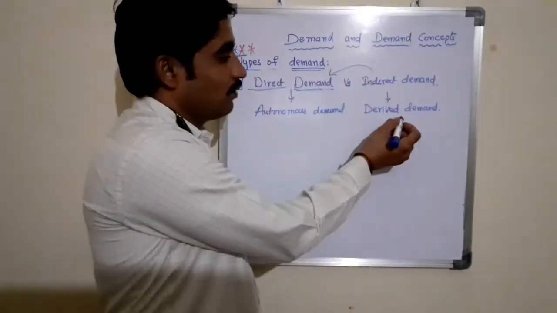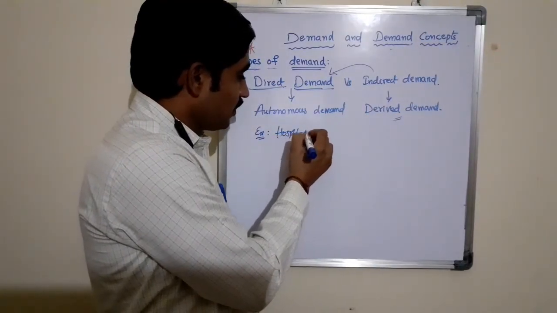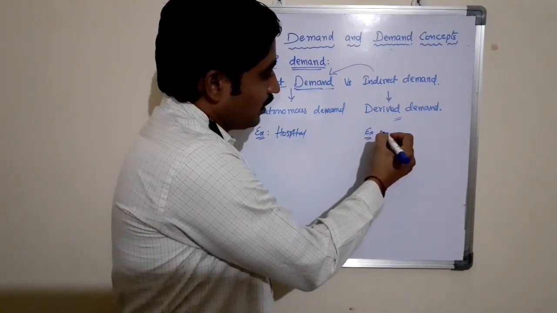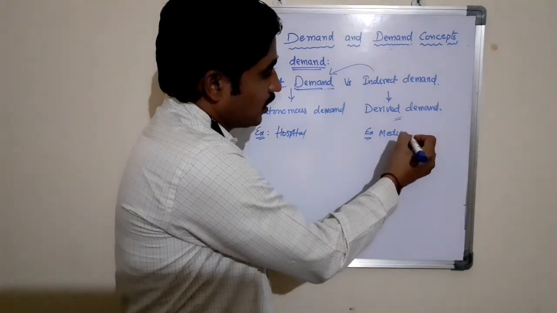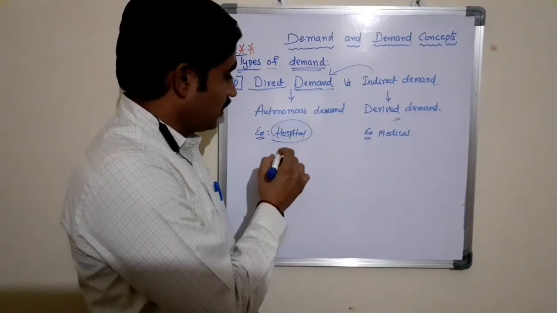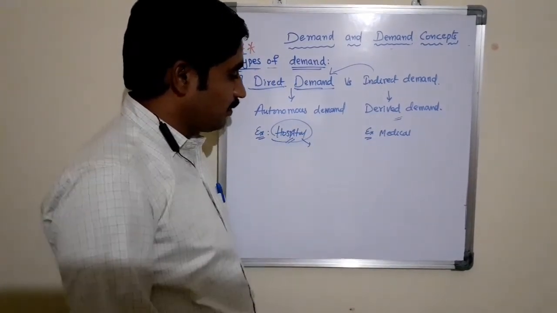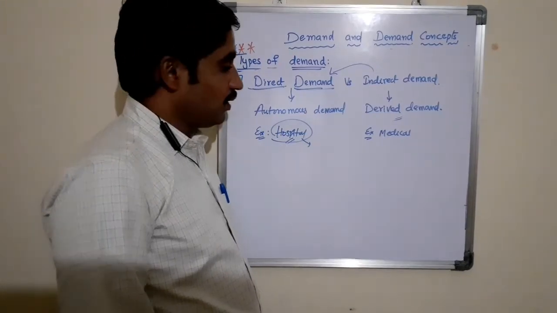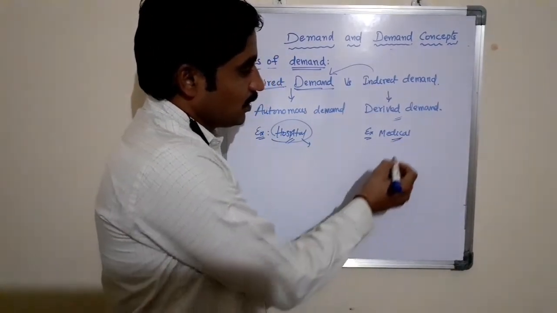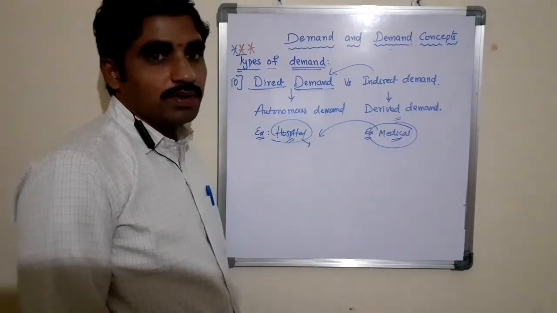Here, earlier we discussed the example of the hospital and medical shops around the hospitals. There is a demand for the hospitals from the patients, and this hospital demand may not depend on any others. Whereas the demand for the medical shop always depends on the hospital.